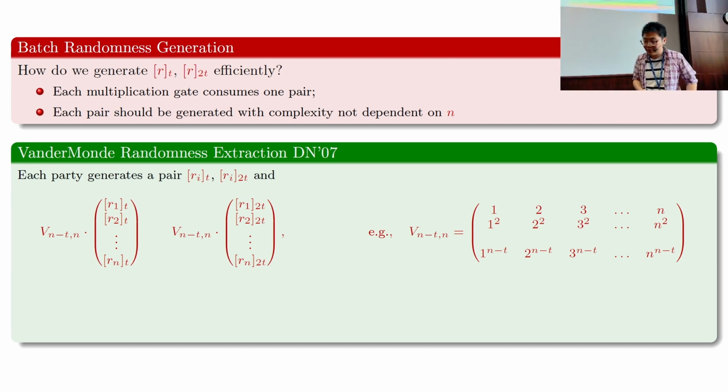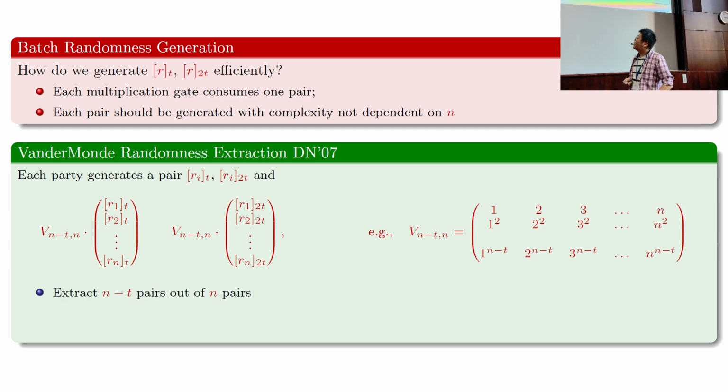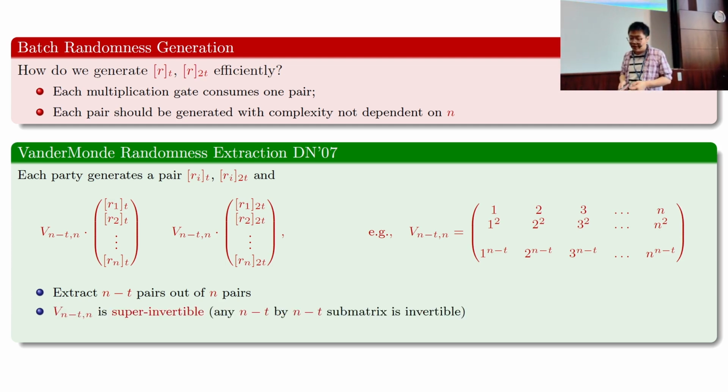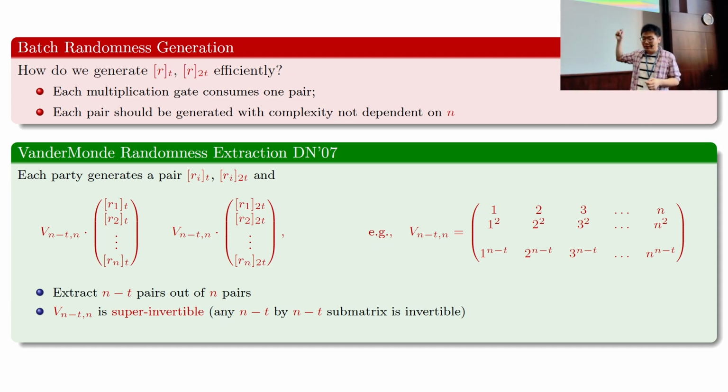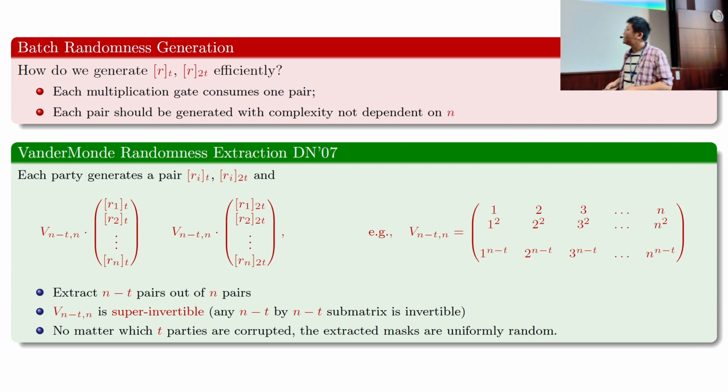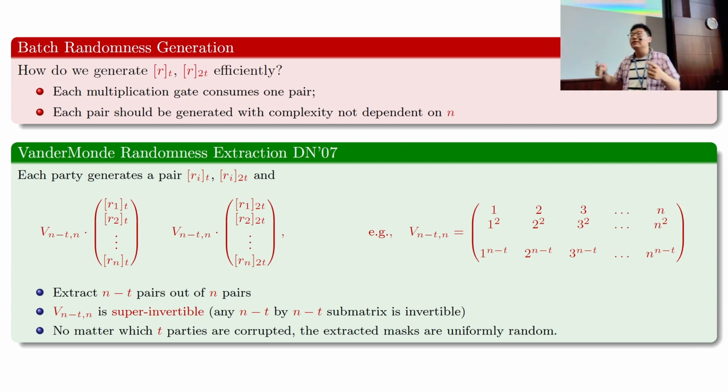What Damgård and Nielsen show is that as long as the matrix V that you are using here to do the random extraction satisfies something called super-invertibility, which basically means that any square submatrix, any n minus t by n minus t square submatrix, is full rank, then you can show that the extracted masks are indeed secure against any t subset of corrupted parties.